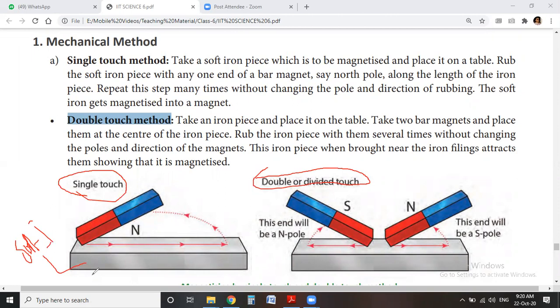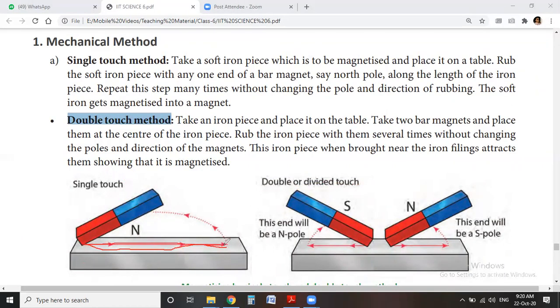We take it and put it onto the table, and take a bar magnet. We take a bar magnet and put one end of the bar magnet on the iron piece, and without changing the pole, we rub that pole in a unidirectional mode. Means always rub this end of the magnet in this direction.